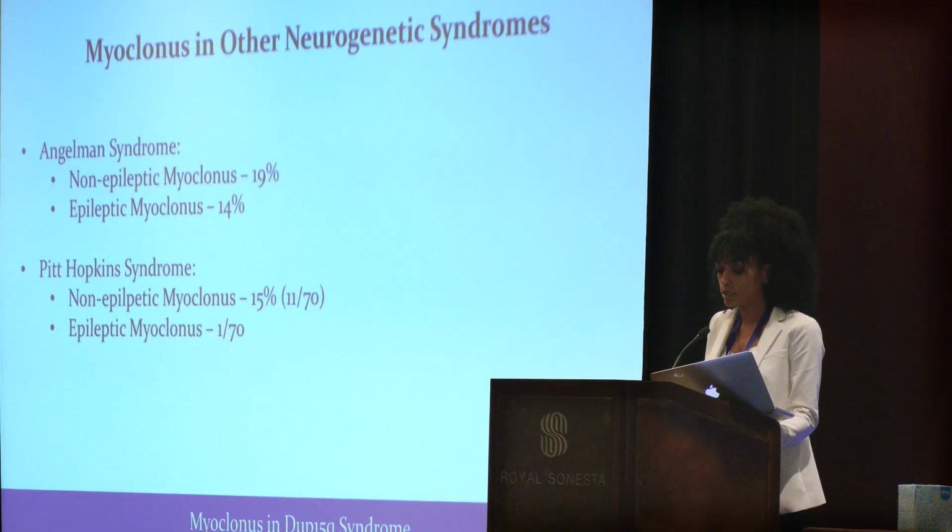In our other clinics at Mass General Hospital, we found that myoclonus is present in similar neurogenetic syndromes within the chromosomal range, like Angelman syndrome and Pitt-Hopkins. At our Angelman syndrome clinic, we've seen about 300 patients, and non-epileptic myoclonus is present in about 19% of those individuals, while myoclonic seizures are present in 14%. And in our Pitt-Hopkins population, where we've seen about 70 patients, non-epileptic myoclonus was present in 15%, whereas only 1 individual presented with myoclonic seizures.